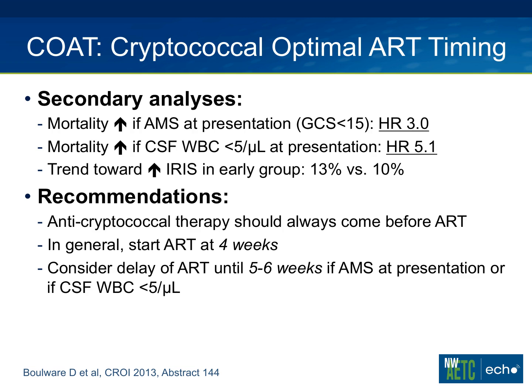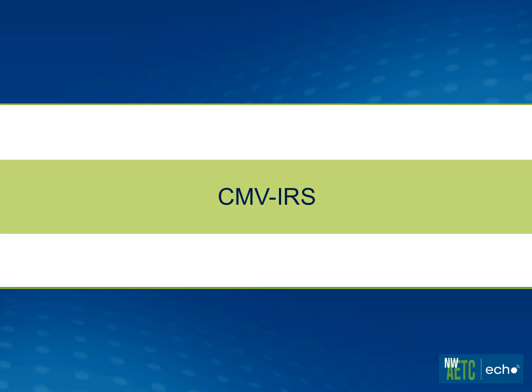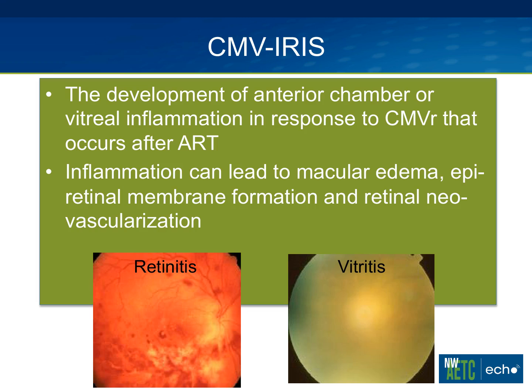A secondary analysis showed that mortality was worse in people who presented with altered mental status or in individuals who had low CSF white cell counts. And there was a trend towards increased mortality in the groups that had a diagnosed IRIS syndrome. So recommendations from this study were that anti-cryptococcal therapy should always come before antiretroviral therapy. In general, you should wait to start antiretroviral therapy for a month and consider waiting even longer if patients had presented with severe disease that is marked by altered mental status or a non-inflammatory CSF.